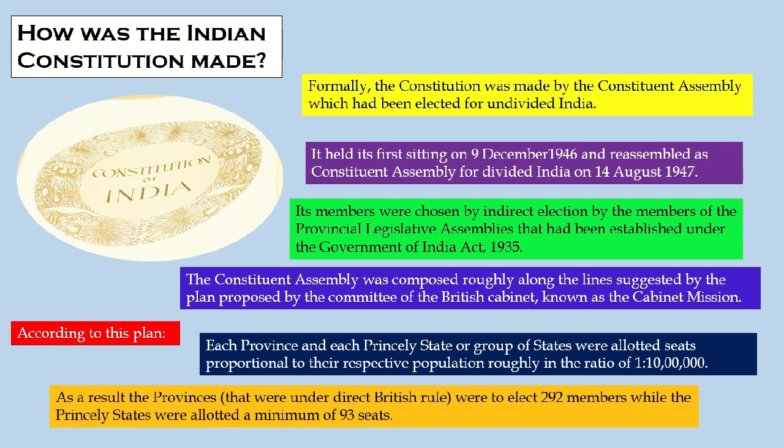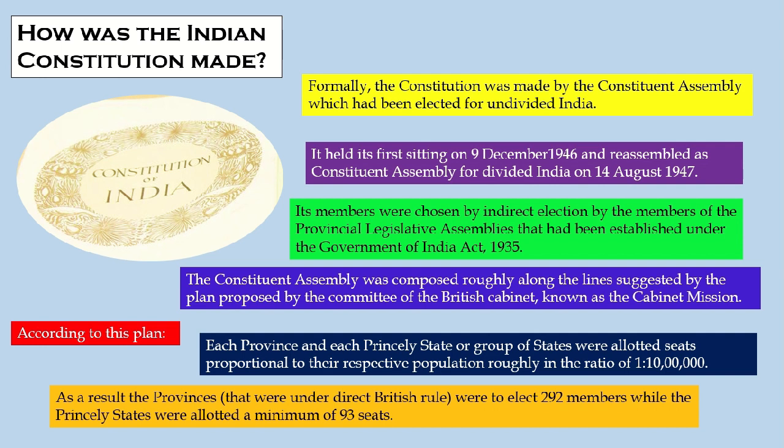As a result, the provinces under direct British rule were to elect 292 members, while the princely states were allotted a minimum of 93 seats. So, how was the Indian Constitution made? The Indian Constitution was made by the Constituent Assembly. How was the Constituent Assembly elected? It was elected by indirect elections by the members of the provincial legislative assemblies that had been established under the Government of India Act 1935.